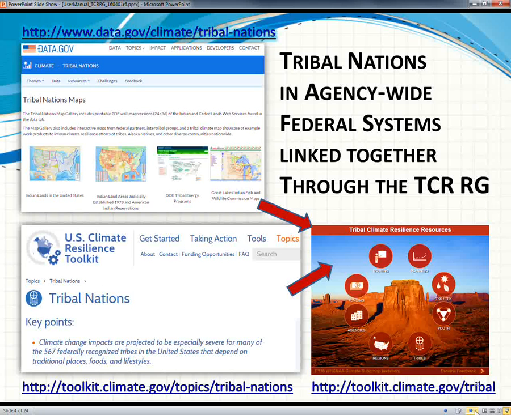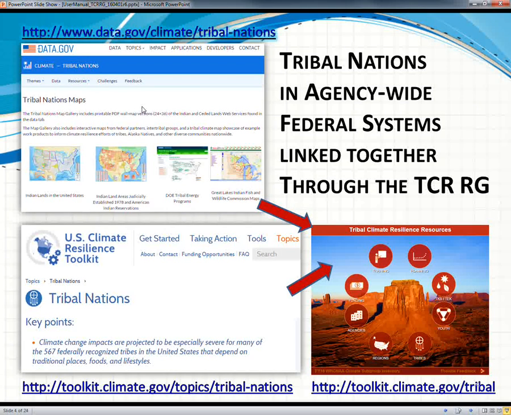As mentioned, 2 systems were developed last year, linking to this new system. The first was that if you go to the U.S. Climate Resilience Toolkit, just toolkit.climate.gov, or go directly to the link, you can also just choose topics and then tribal nations. That'll get you to those 6 strategies that were mentioned, and those will be listed in the tools and examples sections of each page in the Tribal Climate Resilience Resource Guide as a link back.